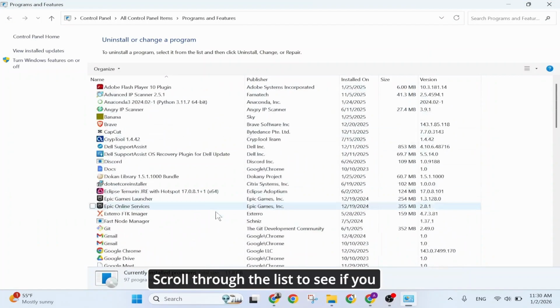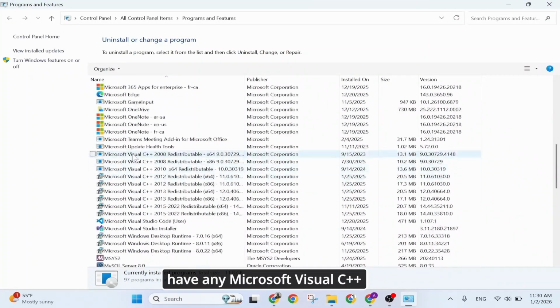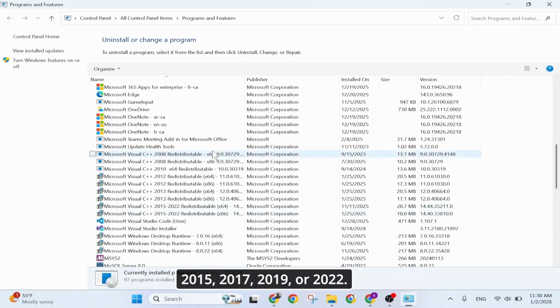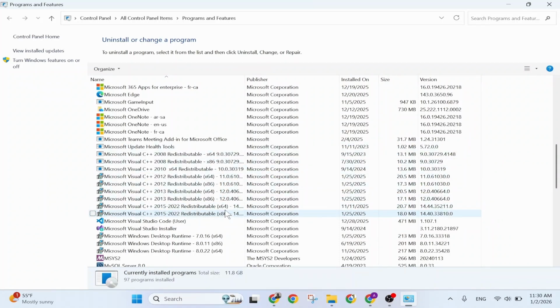Scroll through the list to see if you have any Microsoft Visual C++ redistributable packages already installed. You might see versions from 2015, 2017, 2019, or 2022.